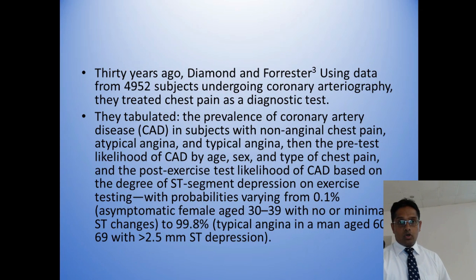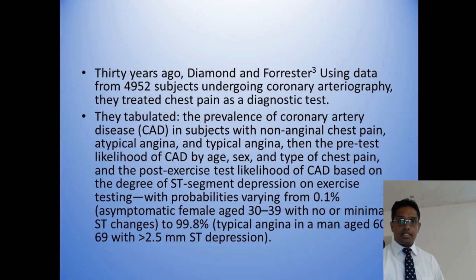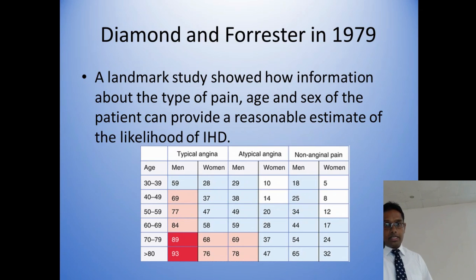Again, going back to 1979, Diamond and Forrester assessed the patient's clinical history and, as I said, categorized chest pain into three main groups, and they calculated the probability of having coronary artery disease according to the patient's age and sex. This is the ultimate chart they have given. Here, you can see that the red square says 89% and 93%. That means if the patient's age is more than 80 and they have typical angina, the patient has a 93% chance of having coronary vascular disease.